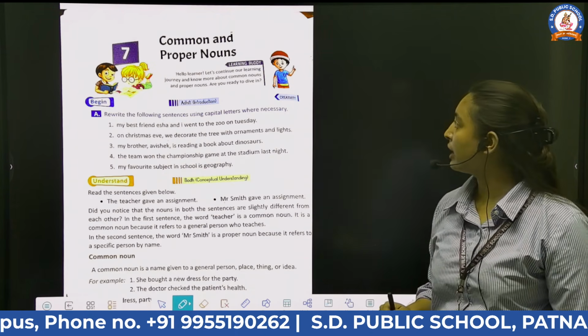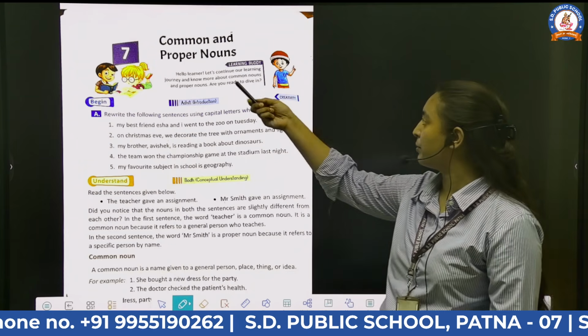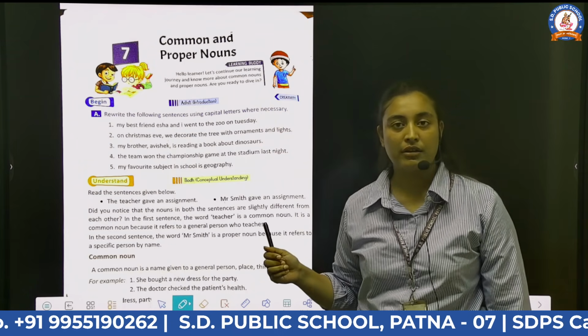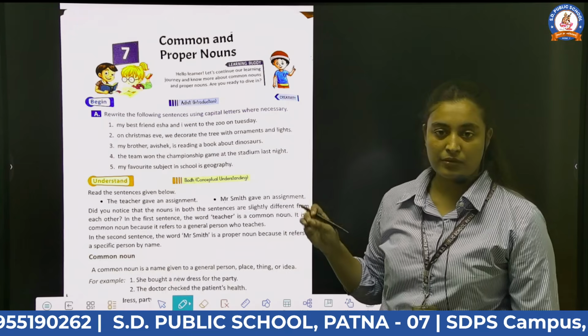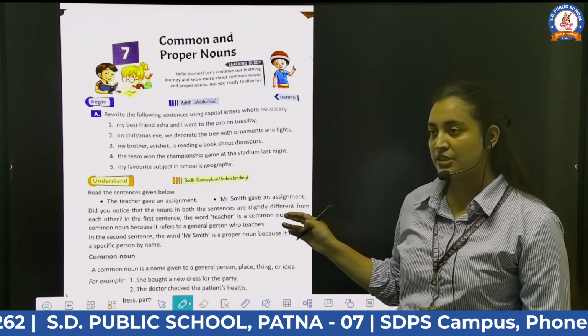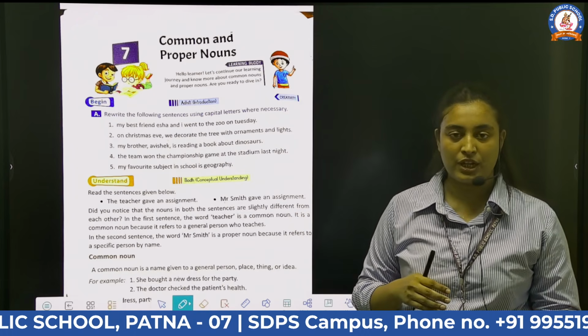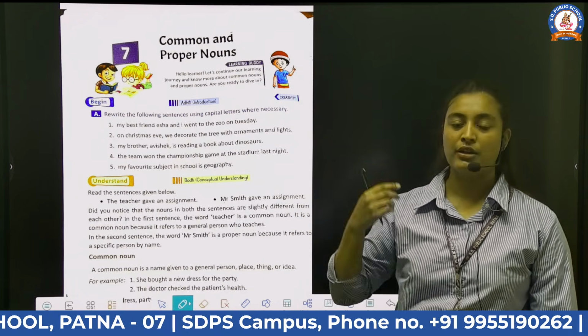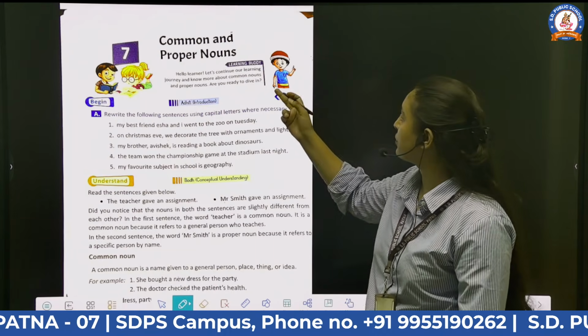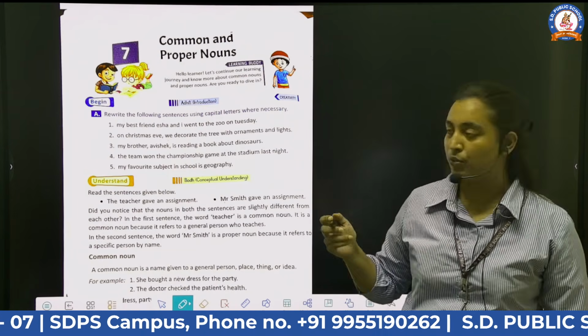So today we will discuss the chapter common and proper noun, which are kinds of noun. Before starting this chapter, let's recall the previous chapters which we have learned earlier, where we learned about noun. So what is a noun?